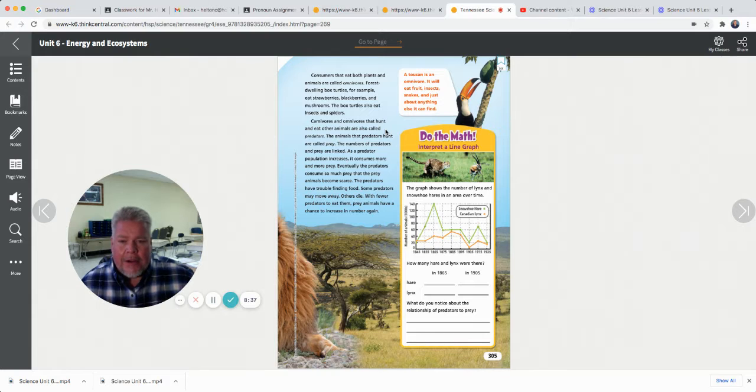The number of predators and prey are linked. As a predator population increases, it consumes more and more prey. Eventually, the predators consume so much prey that the animals become scarce. The predators have trouble finding food. Some predators move away, others die. With fewer predators to eat them, prey animals have a chance to increase in numbers again. So let's just use an example here.